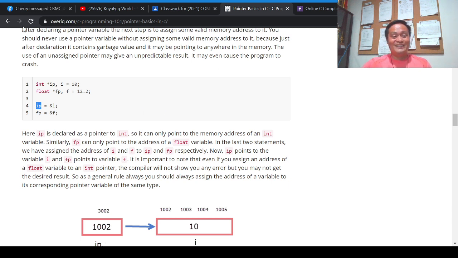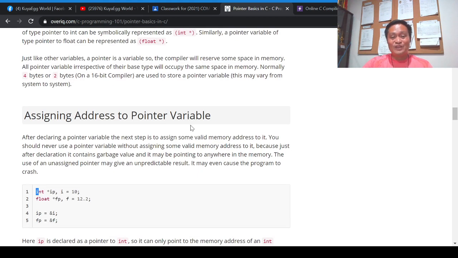Next, ampersand f. The address of this is being stored in FP, which is a float pointer variable. So the value of IP is the address of i, and the value of FP is the address of f, the memory address of f. This is how it works, this is how to make use of a pointer variable. Again, you have this ordinary variable, and we are storing 10.